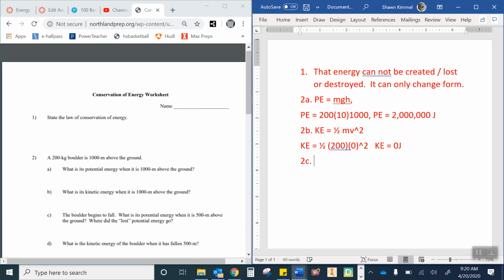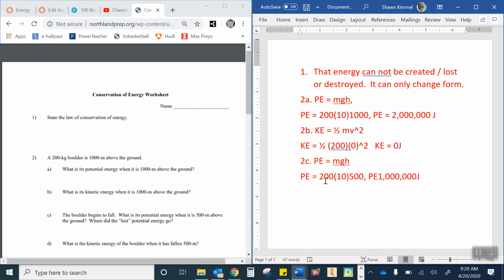2C. The boulder begins to fall. What is its potential energy when it's 500 meters above the ground? So potential energy is still mgh. The potential energy in this case then is still 200 times gravity, but now its height is no longer 1,000, it is 500. So the potential energy, if we take 2 times 1, we get 2. 2 times 5 is 10. And then I'm going to put 1, 2, 3, 4, 5 zeros after it, which turns out to be 1 million joules.